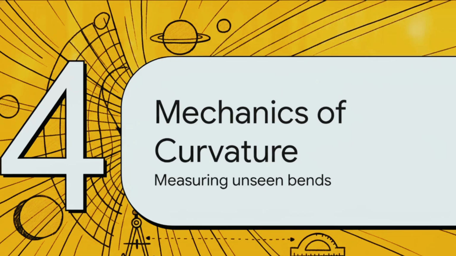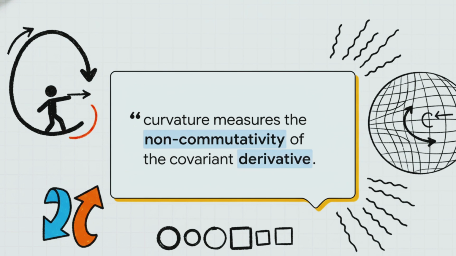Which brings us to Section 4. The mechanics of curvature. This is how we actually measure these unseen bends. The text hits us with this incredibly dense definition. Curvature measures the non-commutativity of the covariant derivative. Okay, pretty wordy, right? Let's visualize this on an abstract grid. Imagine walking in a tiny loop in a warped space, but you're keeping your arm perfectly straight, keeping your vector strictly parallel to itself the whole time. Because the space itself is bent, you will actually end up pointing in a completely different direction when you return to your starting coordinate. And that exact discrepancy, that, my friends, is curvature.